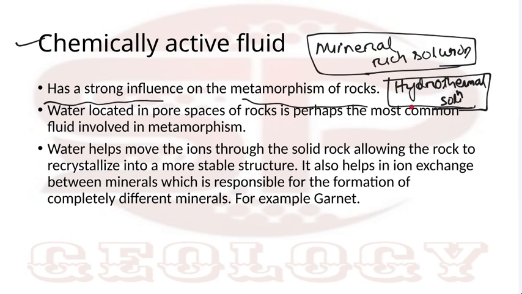Then two things will happen. One, they will precipitate in those pore spaces, so that the pore spaces will completely close. Suppose there are pore spaces within a rock. These hydrothermal solutions can accumulate here, and when they accumulate, all their mineral content can precipitate there.